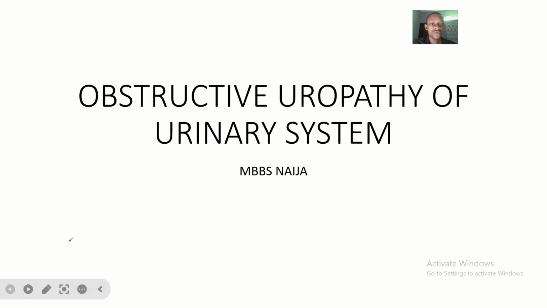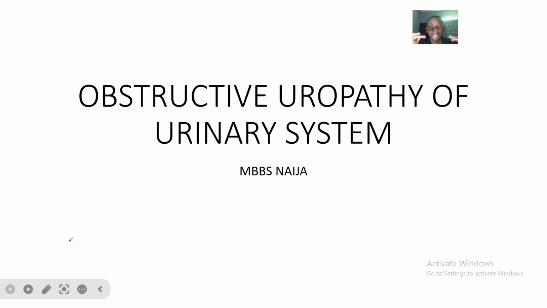We'll be looking at the various obstructive uropathies of the urinary system, and this is us just trying to look at urine obstruction, like obstruction to urine flow in the urinary system. And obstruction to urine flow can occur at any region in the urinary system, okay? So once you know the anatomy of the urinary system, this should be easy for you.